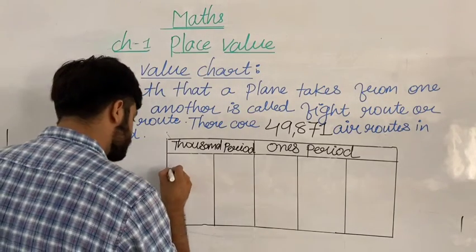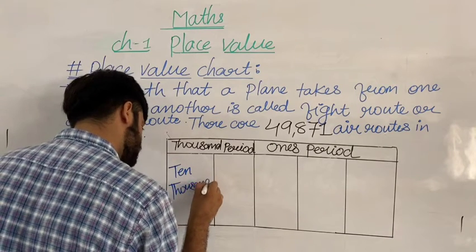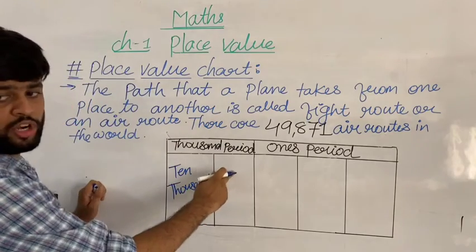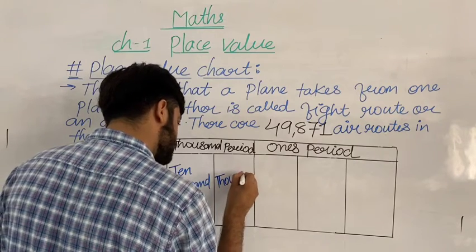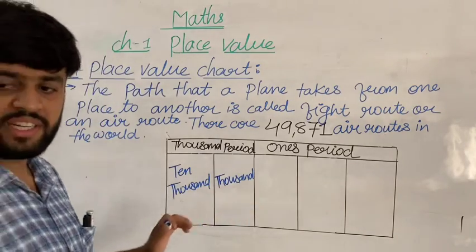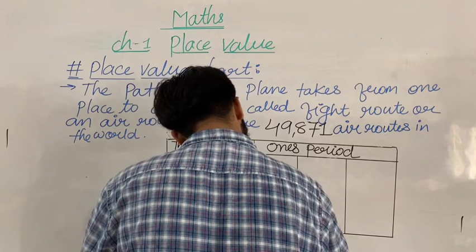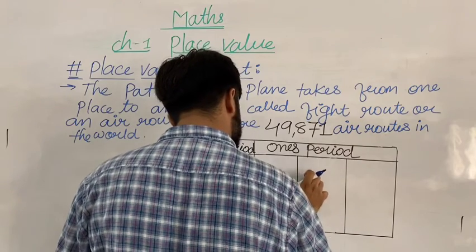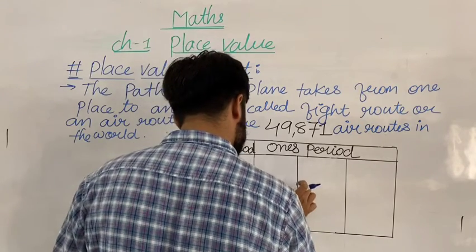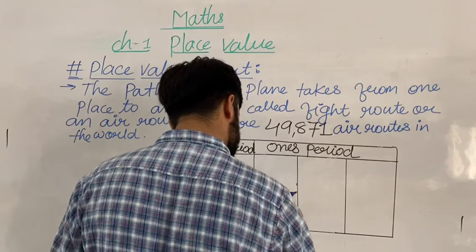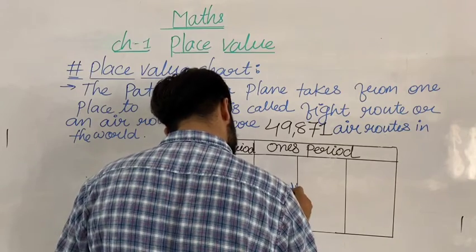First of all is 10,000, and here only 1,000. And after that 1,000 is hundreds.